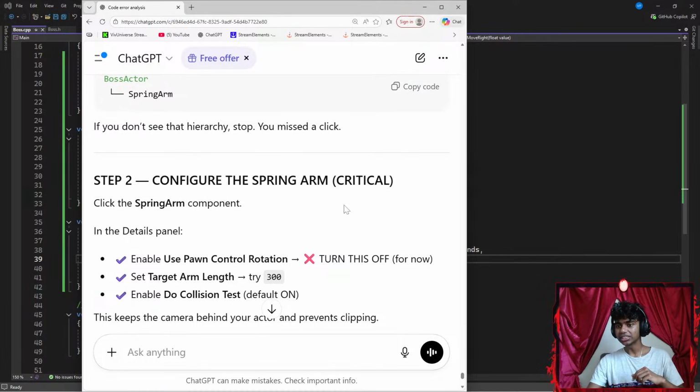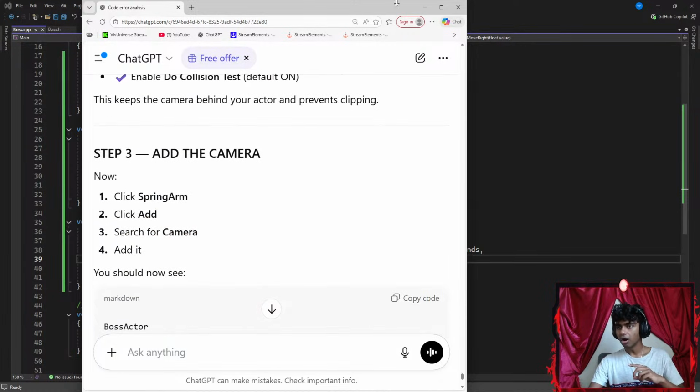Okay, configure the spring arm. Click the spring arm component in details. Enable use pawn control rotation. Turn this off for now. Set arm length to be 300. Try 300. Enable do collision test. Default on. Okay, let's try that first.